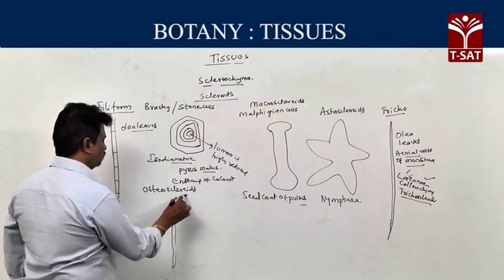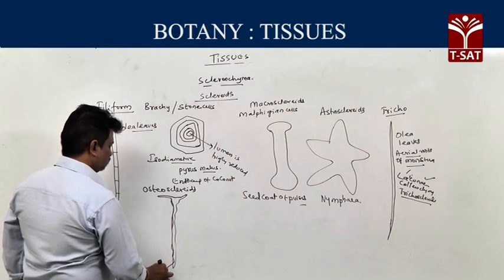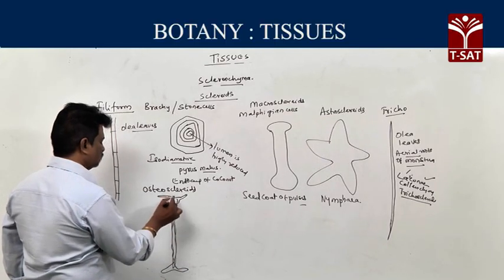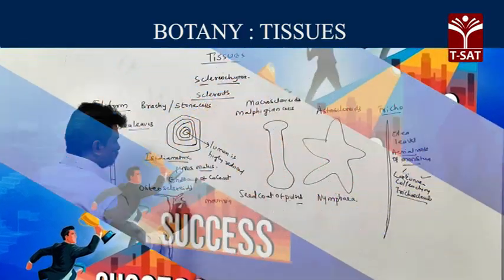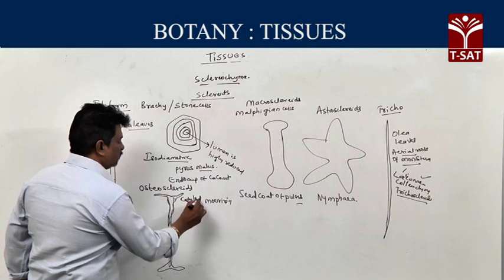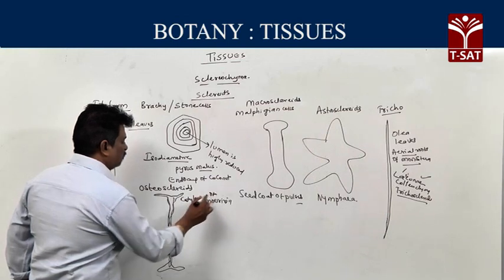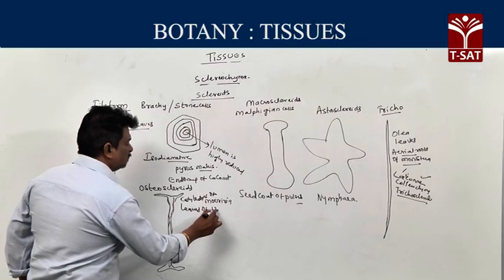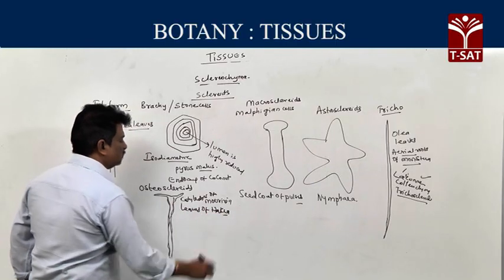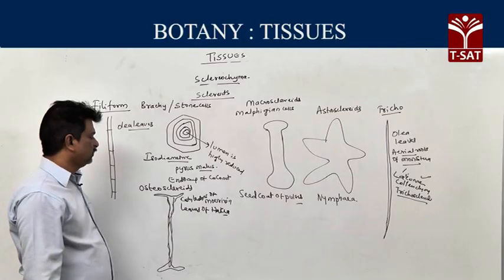Osteosclereids are present in cotyledons of Mayuria and leaves of Hakea. These are examples for osteosclereids.